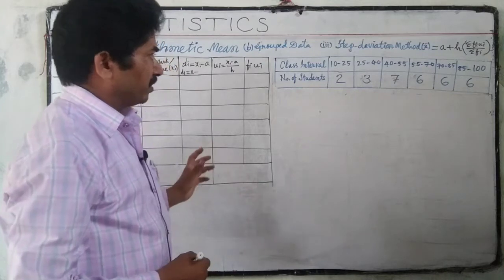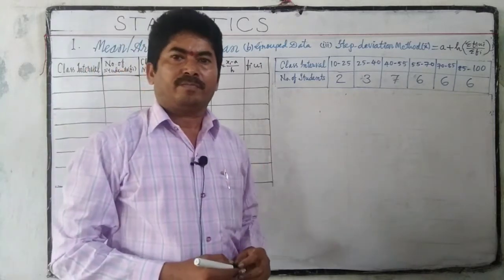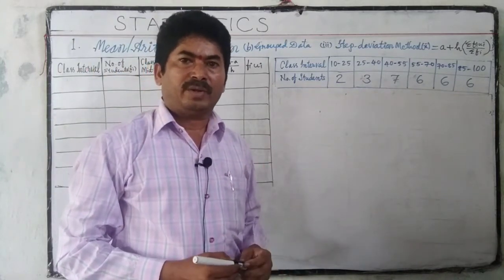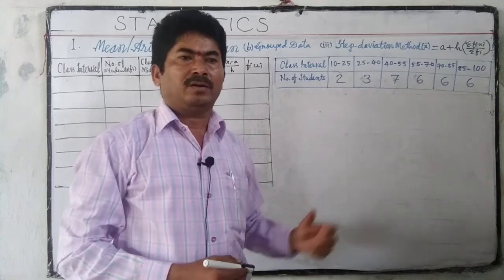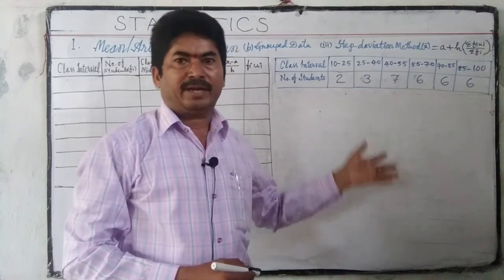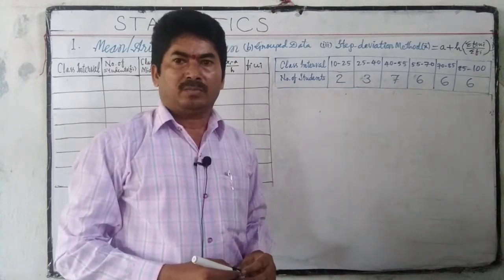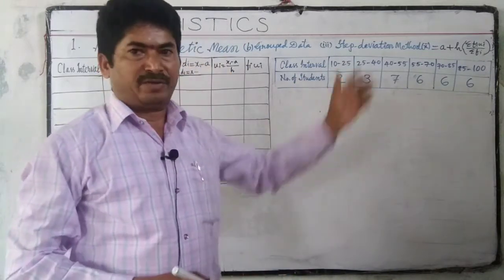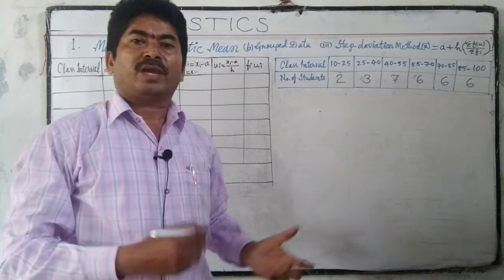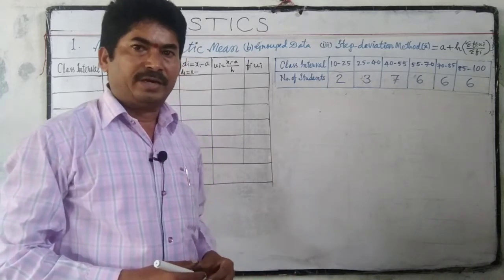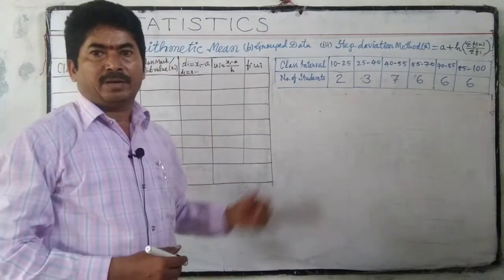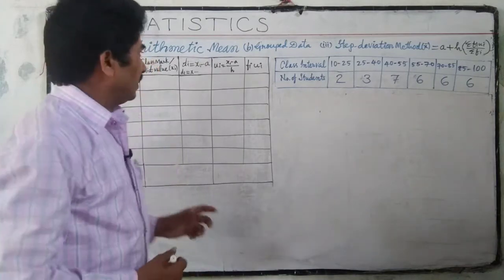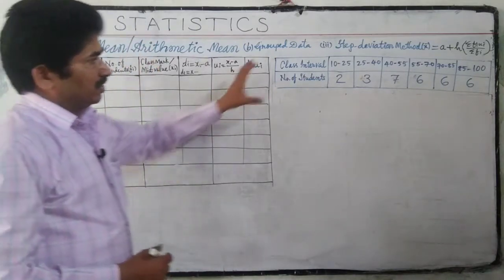If there is a bigger number, the calculation will be difficult with either the direct method or the deviation method. But in this step deviation method, it is very easy to calculate the mean. So let us observe this question.